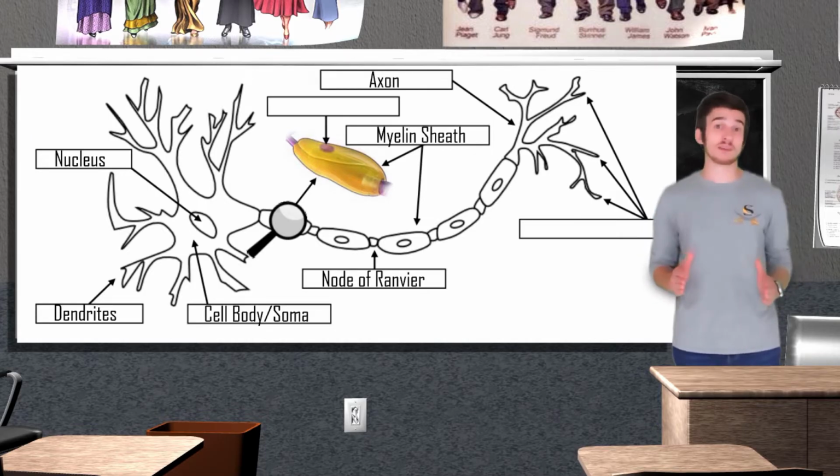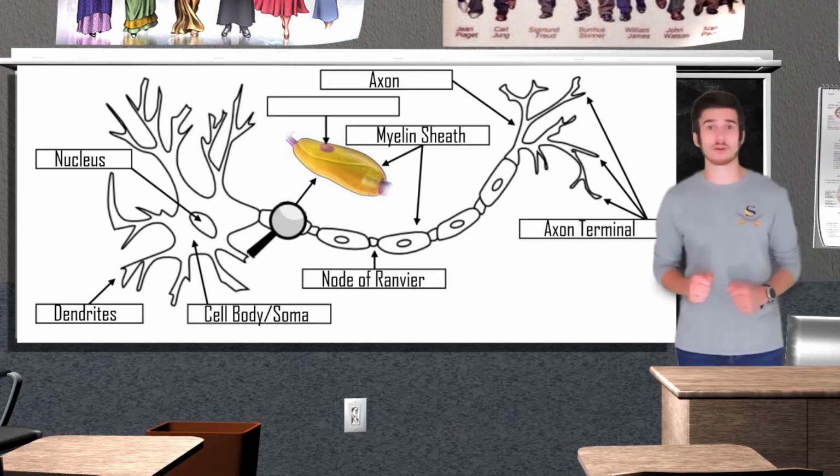The axon is going to be the part of the neuron that is responsible for sending information to the next neuron. At the tip of each axon, we have our axon terminal. This is where chemical messengers known as neurotransmitters are stored in preparation of being sent. Schwann cells are just the name of the cells that wrap around the axon to form the myelin sheath. Schwann cells are going to be a form of glial cells.